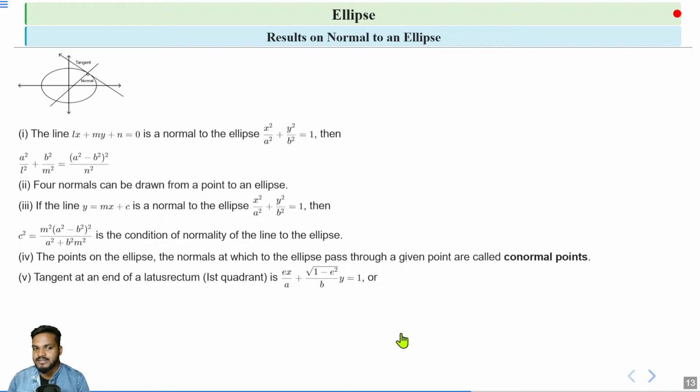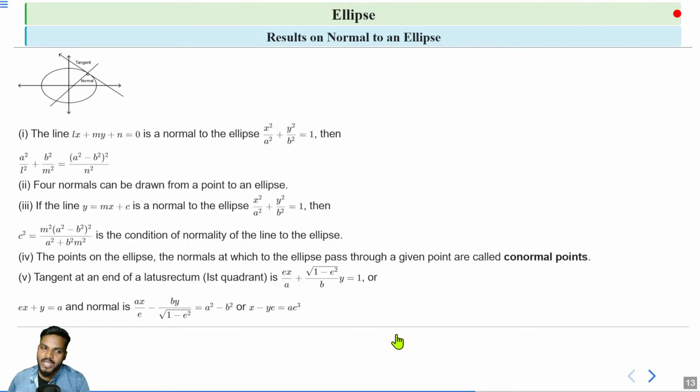Next is the tangent at the end of a latus rectum in the first quadrant. If we draw a tangent at the end of a latus rectum in the first quadrant, then it is given by ex/a + √(1 − e²) y/b = 1, or it can be written as ex + y = a. And the normal at this point is given by ax/e − by/√(1 − e²) = a² − b², or it can be written as x − ye = ae³.